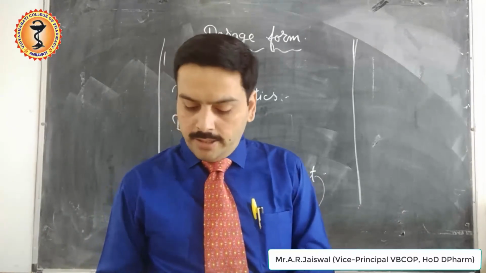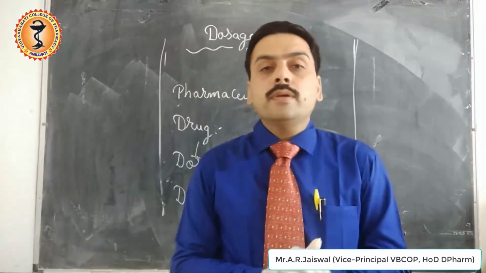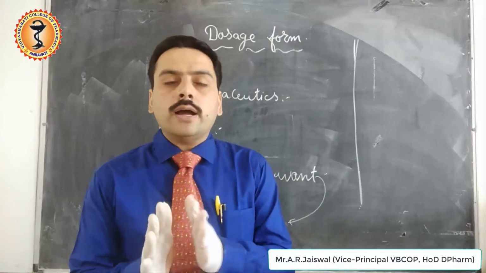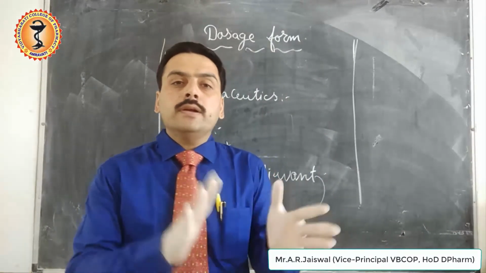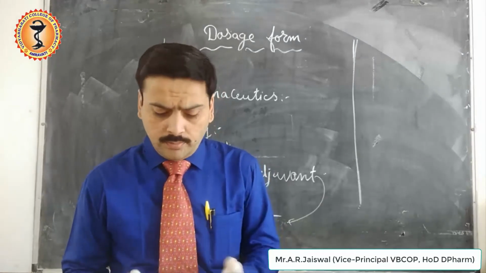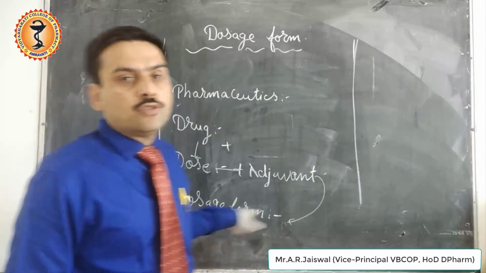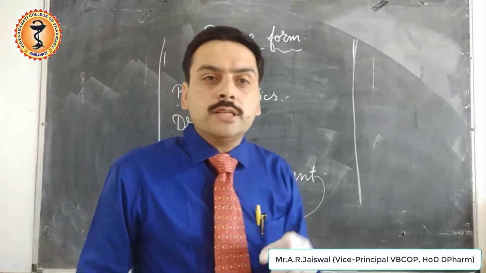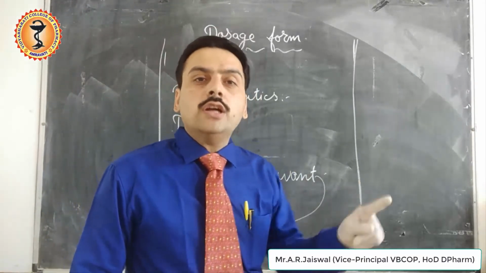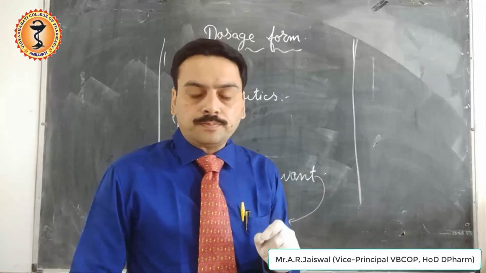So these are the three main reasons for which we are adding additives to the drugs for converting it from drug to dosage form. So this is how the dosage forms are prepared. So once again, what is dosage form? Dosage form is a combination of drug and non-drug components to form a particular dosage form.